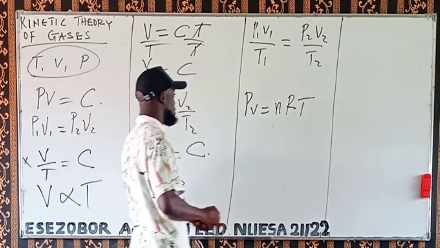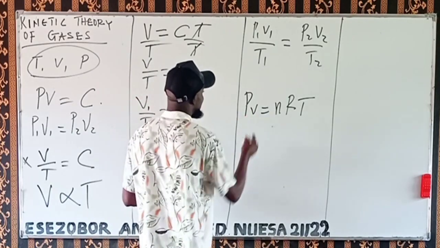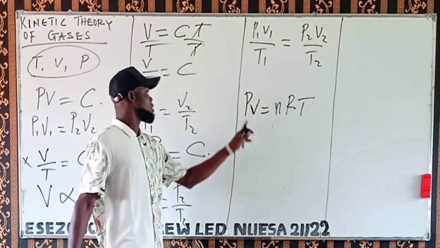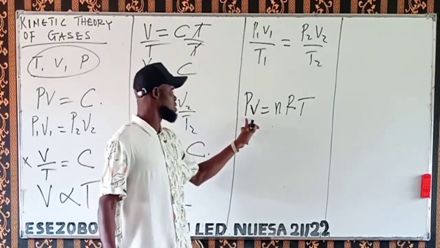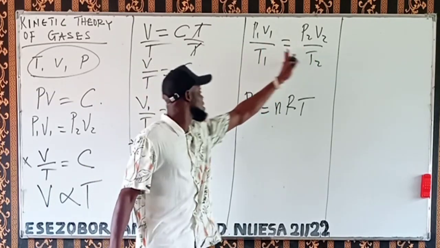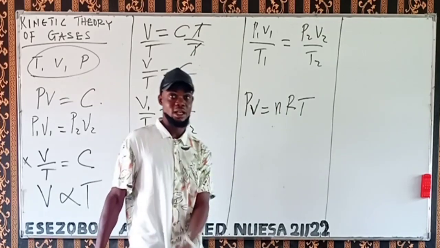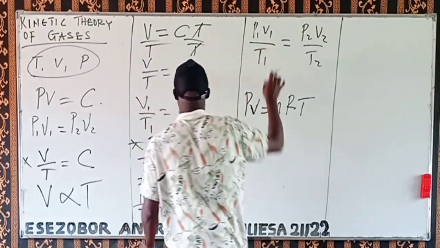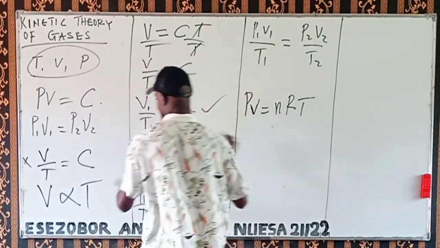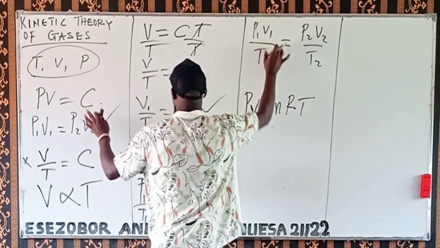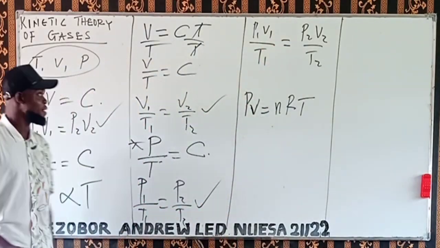Some chemists do call it. So PV is equal to nRT. This pressure, this volume, this is the general ideal gas equation, derived from this place. Then from further derivation, we will obtain this equation. Take note of this, and this. Take note of these 5 equations that we have derived for now.